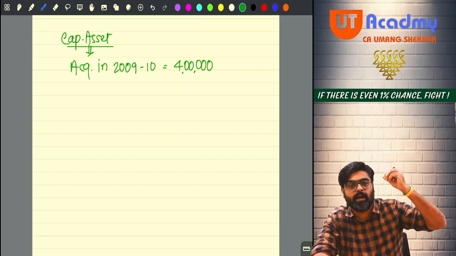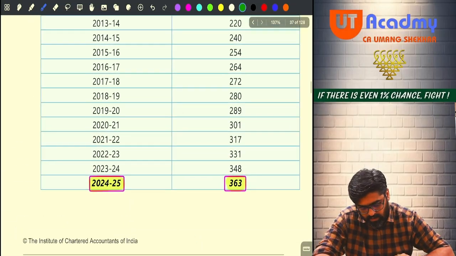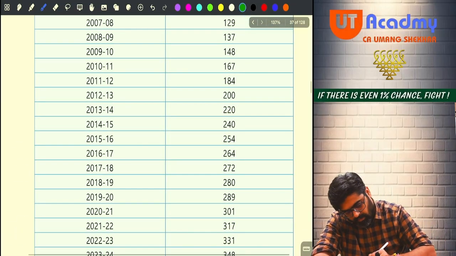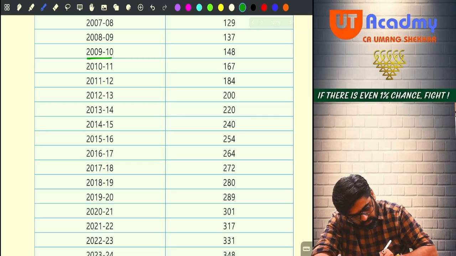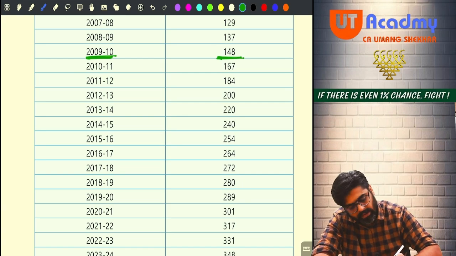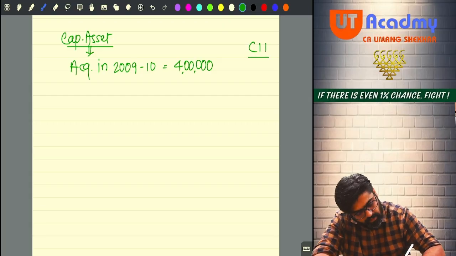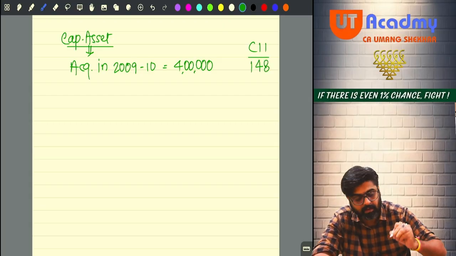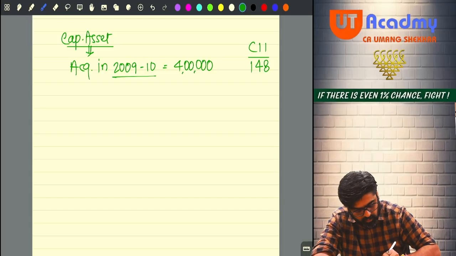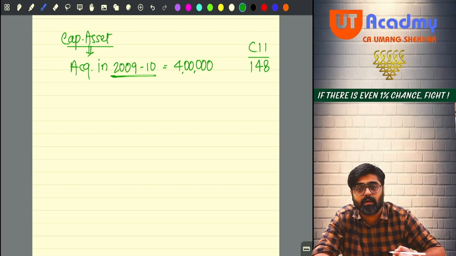What was the CII in the year 9-10? Let's check. Can you see? In the year 9-10, it was 148. So when CII was 148, at that time I had incurred a cost of rupees 4 lakhs.